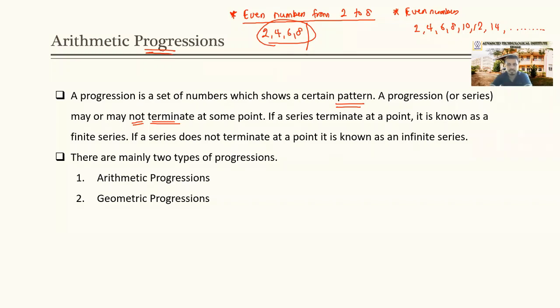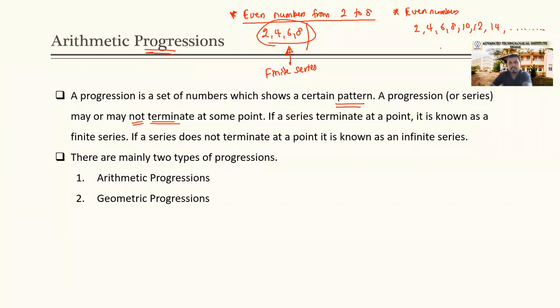Progressions can stop at a certain point, or they can continue on and on. If a series terminates at a point, it is known as a finite series. Finite series. Finite means definite. Right? Finite series.